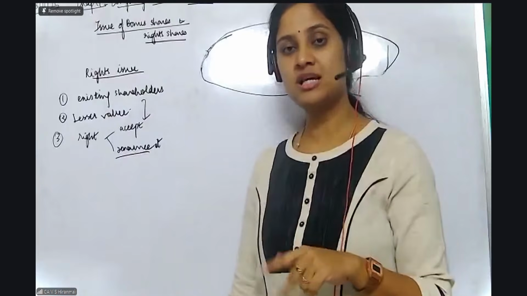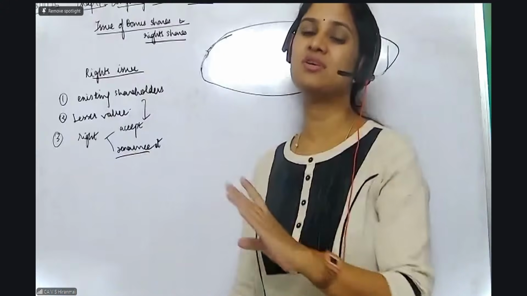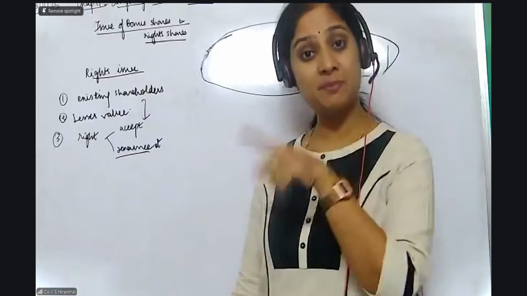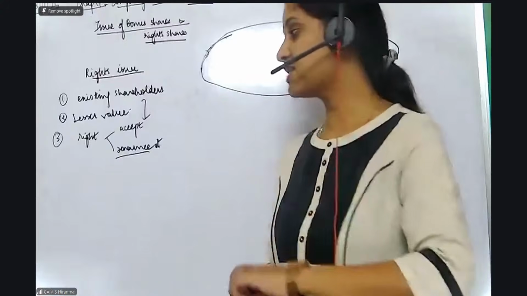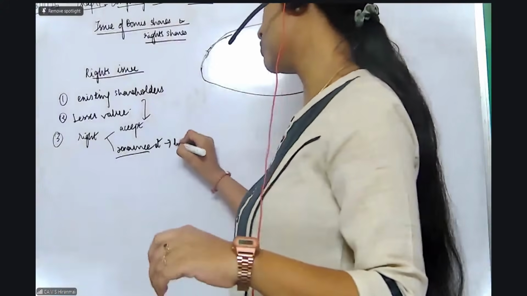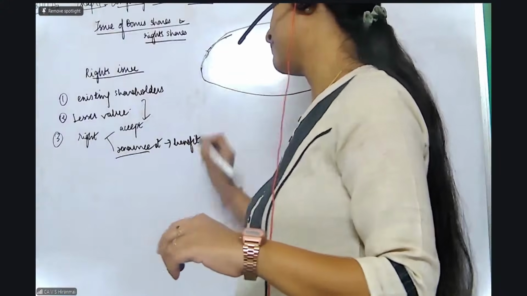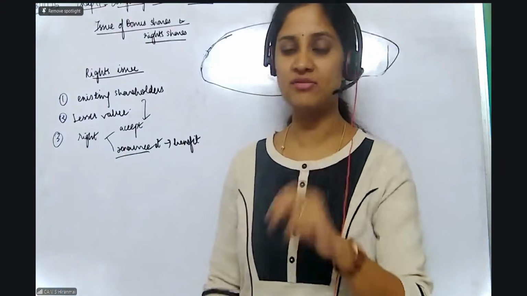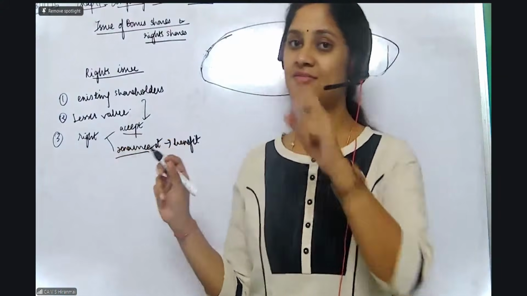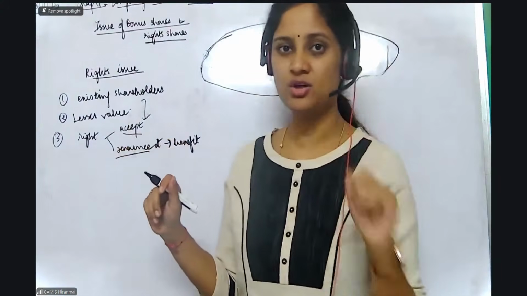But you can also say, I don't want it. I'm renouncing in the favor of somebody. So that somebody, your friend, will become the shareholder, for which he has to give you some money. Definitely, you have to get some benefit out of it. So rights issues are given to the existing shareholders. They will have two benefits. If you accept it, then from the market value, lesser value only, you are going to get the shares.